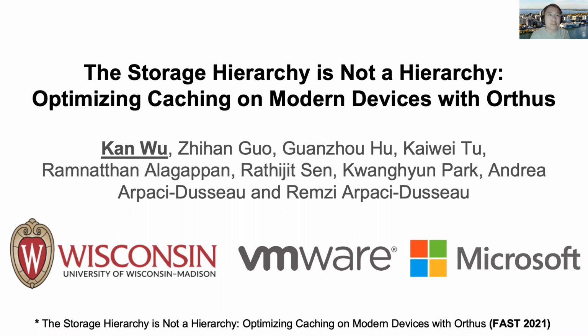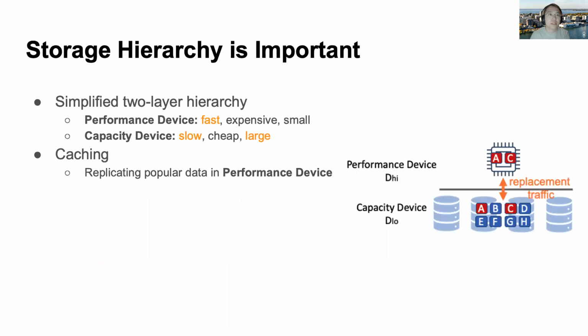Today I'm going to present Orthus, an approach to optimize classic caching to manage modern storage hierarchies. This is a work we published in FAST 2021. The concept of storage hierarchy has long been central to system designs. Consider a simplified two-layer hierarchy.